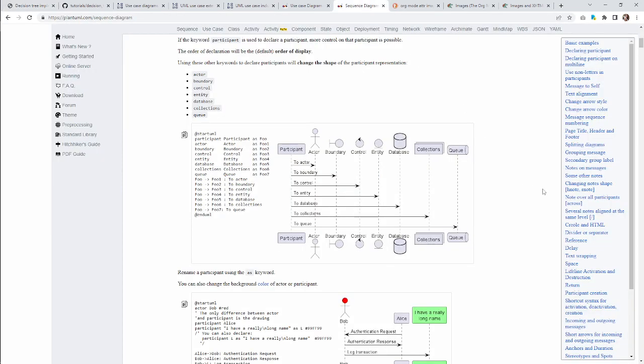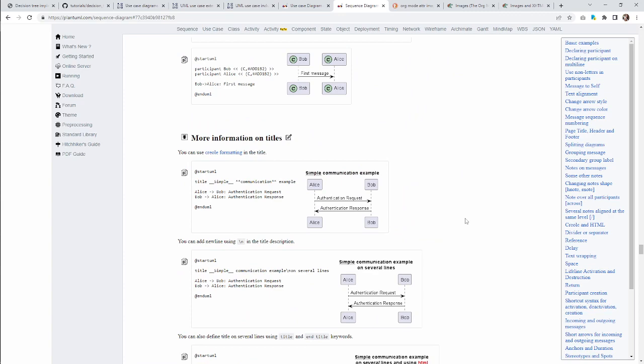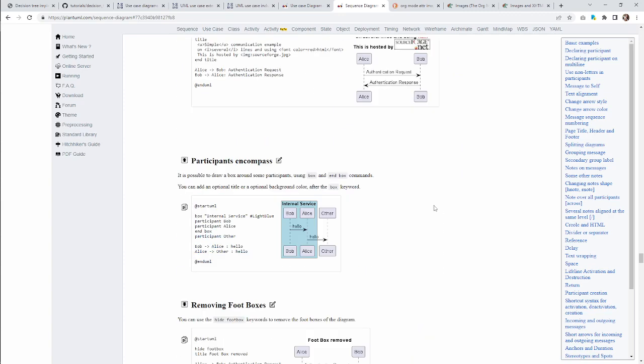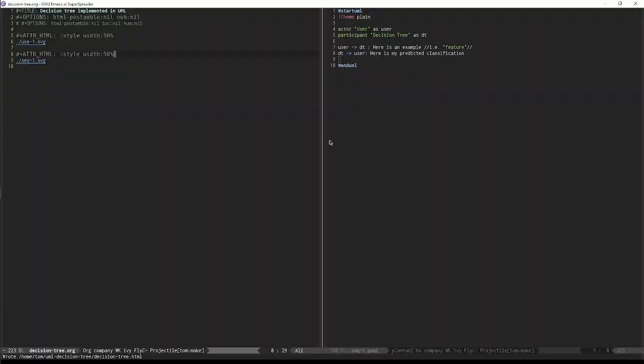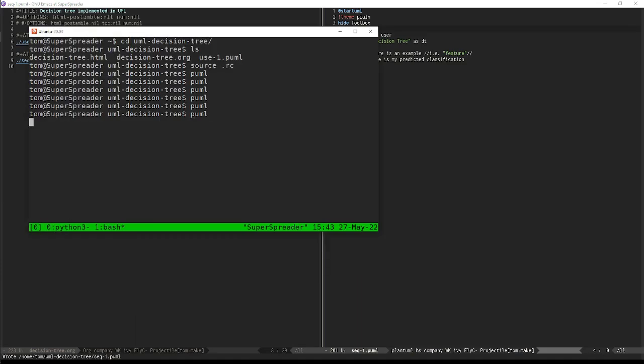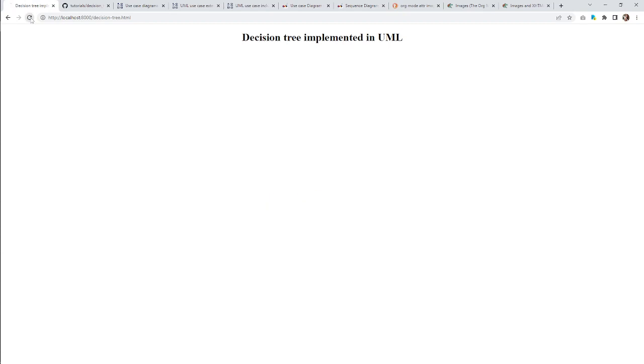And while we're at it, let's get rid of that footer thing. How do we get rid of that footer thing? Well, we'll get to that. We don't really need to worry about that right now. But right, remove the hide footbox. Yeah. Let's just go ahead and do that as well. Let's see if we can make a little more progress with this.